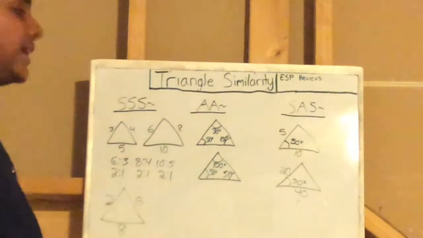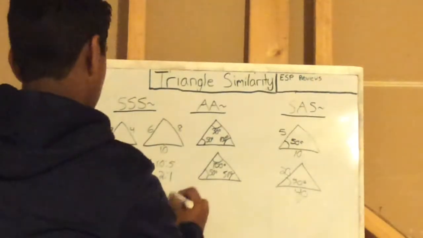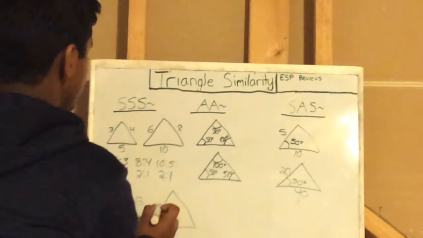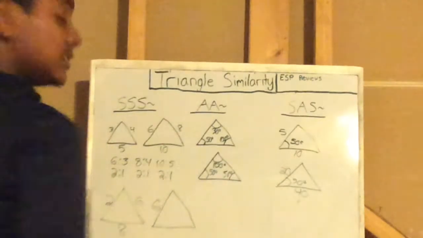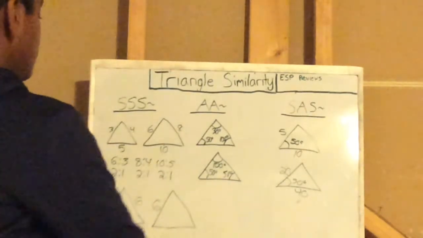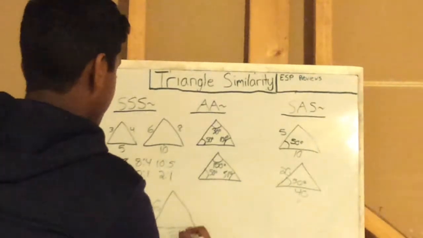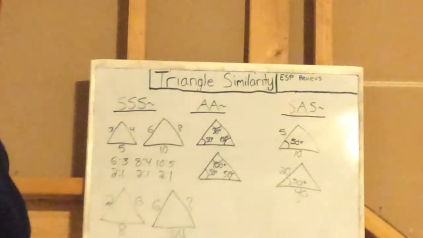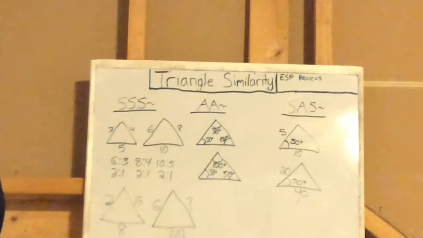I'm going to fill in 6 for you guys, and we also know 24. So now I want you guys to find the unknown length. Just take a moment to pause the video and do this right now.